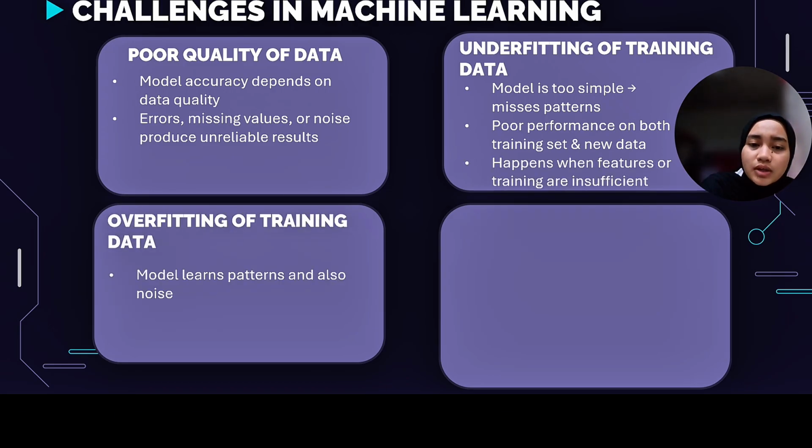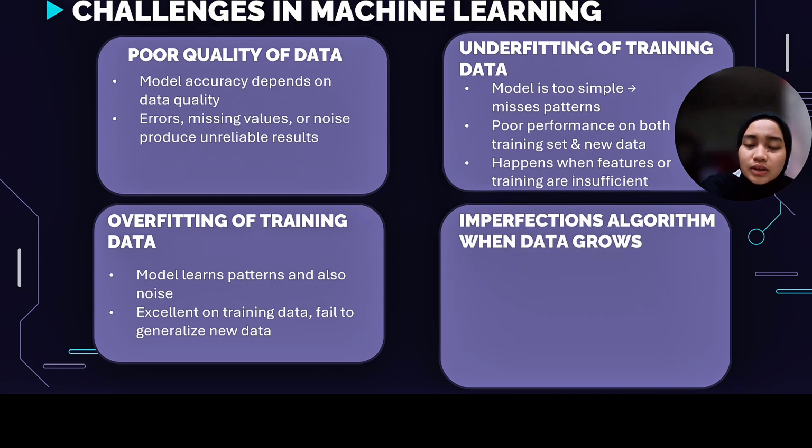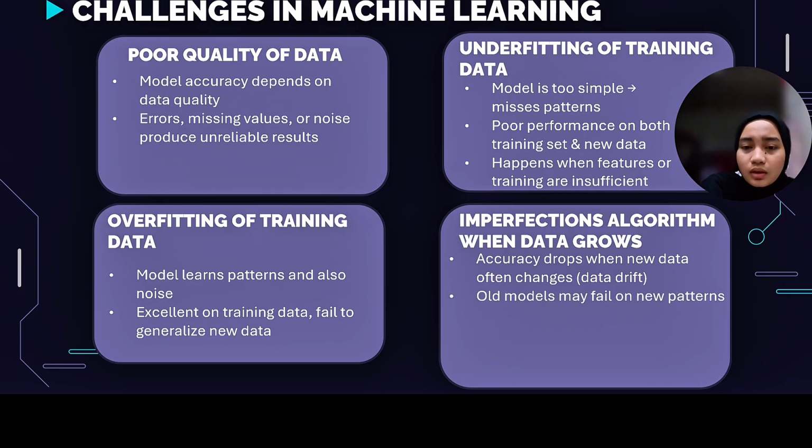The third one is overfitting of training data. The model learns the pattern, but it also learns the noise. So this results in excellent performance on training data, but it fails to generalize to new data. The last one is imperfect algorithms when data grows. Accuracy drops when new data often changes. Old models may fail on new patterns. For example, fraud detection missing new fraud methods.